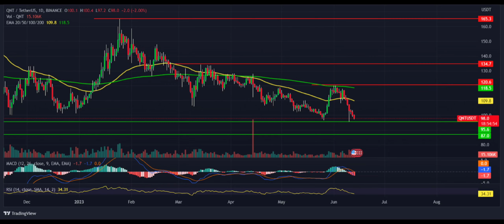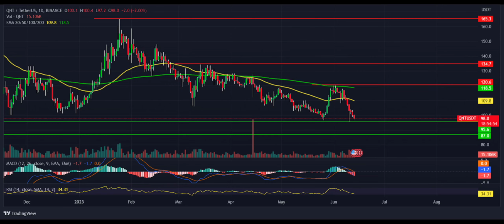QNT crypto performed well in the month of January and hit a high at $165. Later, the prices came down for a minor retracement. But sadly, due to a sell-off in the overall crypto market, the QNT price failed to bounce back. Slow and steady, it declined and eroded the complete gains generated in January. Meanwhile, in between the downfall, a short-term pullback is visible, but due to strong sellers every pullback is sold off.